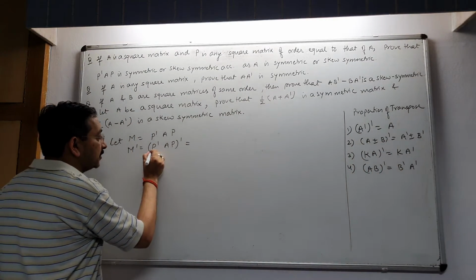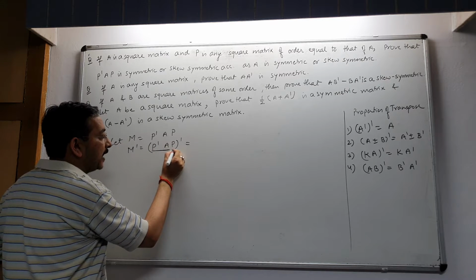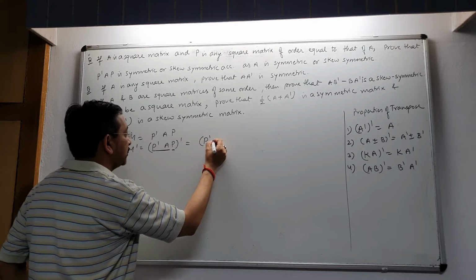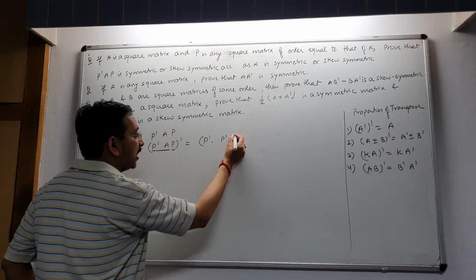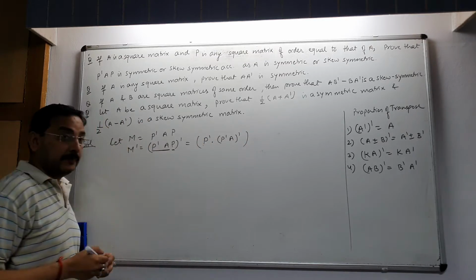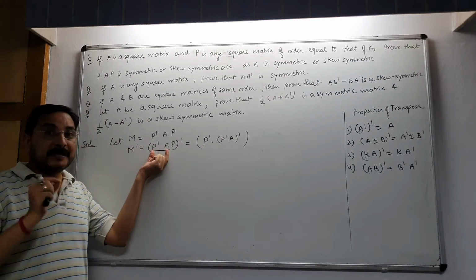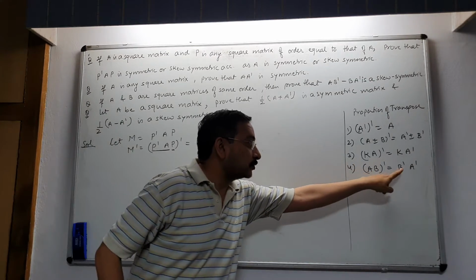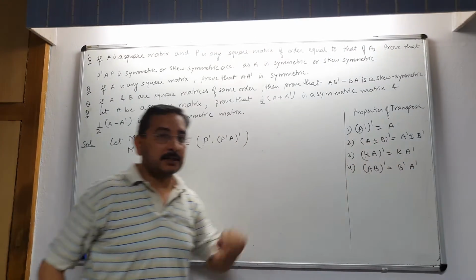If we consider P dash A as the first matrix and P as the second matrix, then (AB) transpose is B transpose into A transpose.